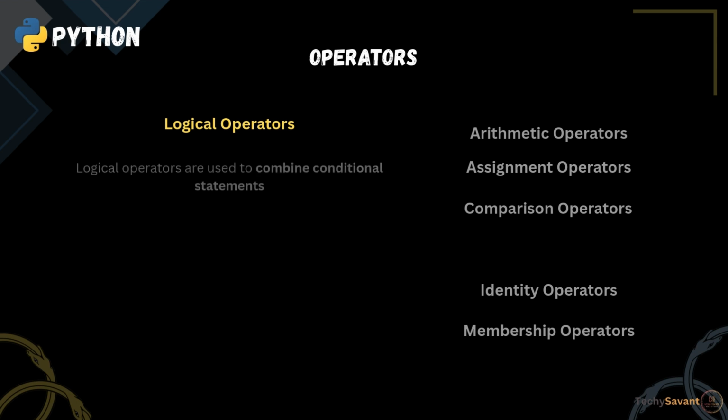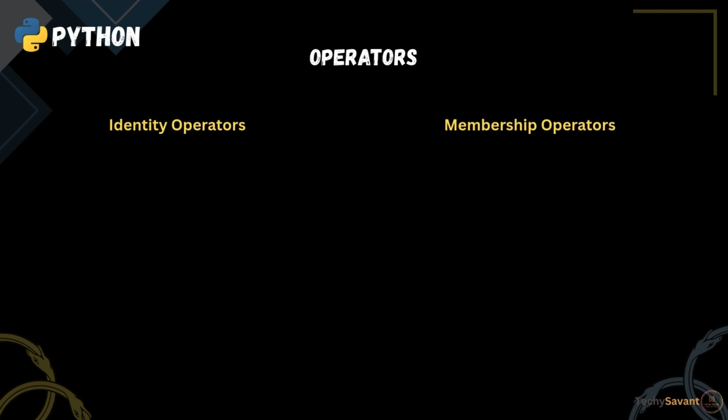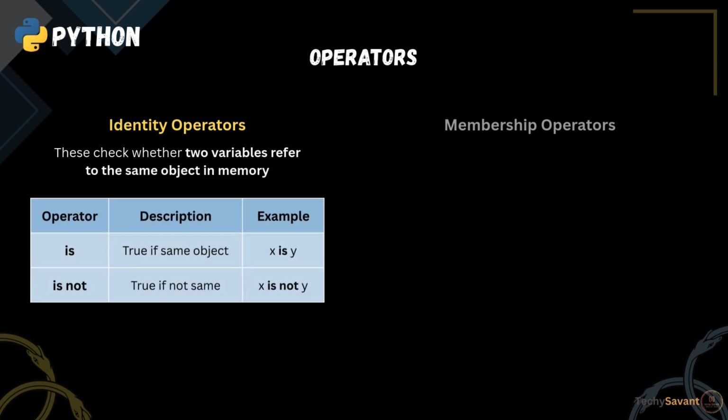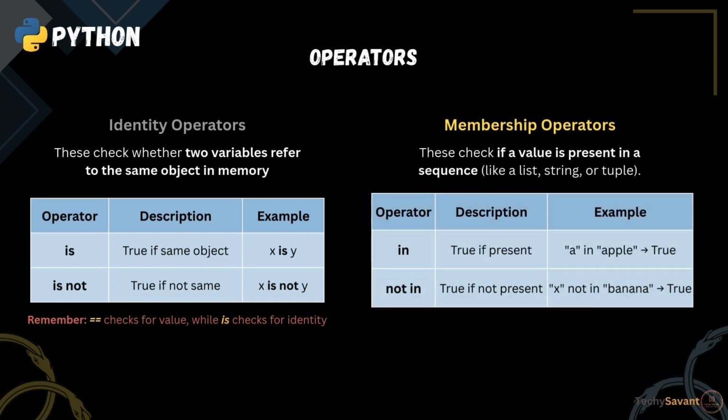Logical operators. These are used to combine conditional statements which will help you build powerful and flexible conditions. The last 2 types are something you might not have seen in other programming languages. Identity operators. These check whether 2 variables refer to the same object in memory. Remember, double equals checks for value, while is checks for identity. Last, membership operators. These check if a value is present in a sequence, like a list, string, or tuple. These are super useful when working with lists or strings.